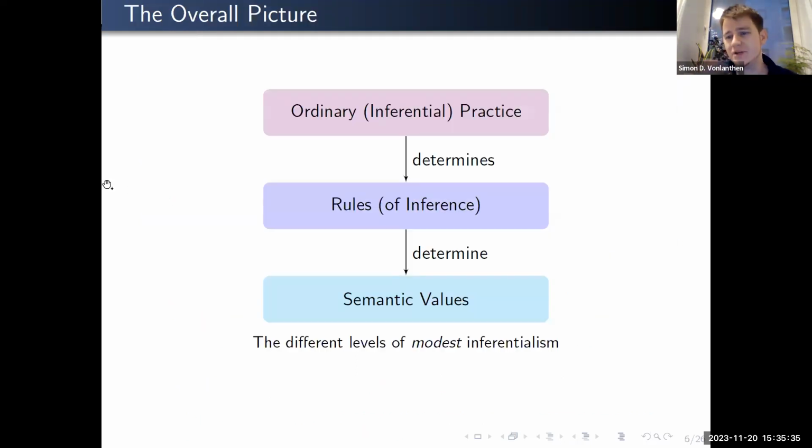All right, so the overall picture, according to the use theorist, especially the modest inferentialist, looks like this. On the metasemantic level, you have some sort of ordinary use of words as given by the linguistic community, which sanctions and disallows certain uses of words. This gives rise to rules that govern expressions, and specifically distinguishes between correct and incorrect uses of words. And important for me at least, and certain other inferentialists, is also that these rules determine semantic values, such as truth conditional contribution, reference, truth values of sentences, etc. This is the overall picture.